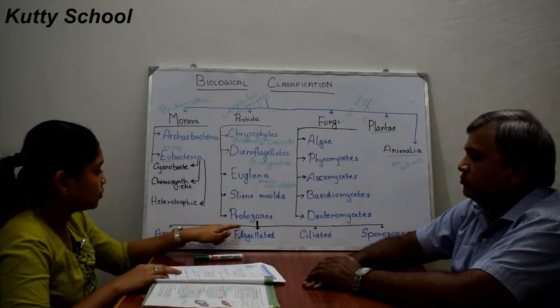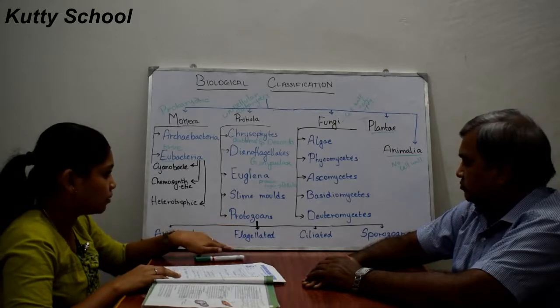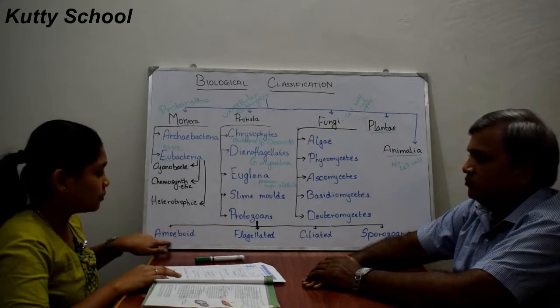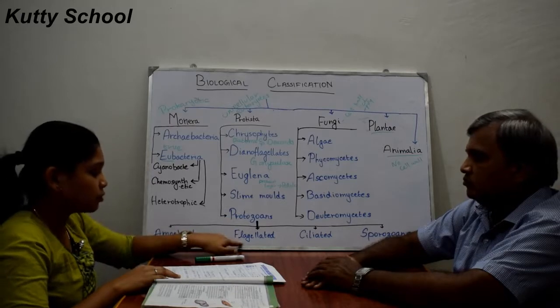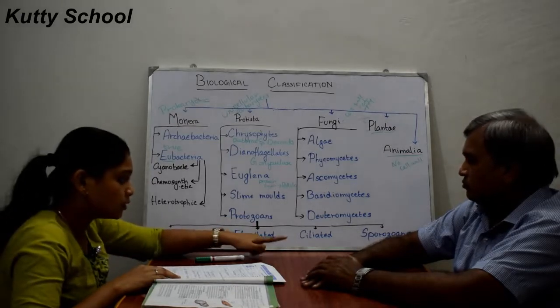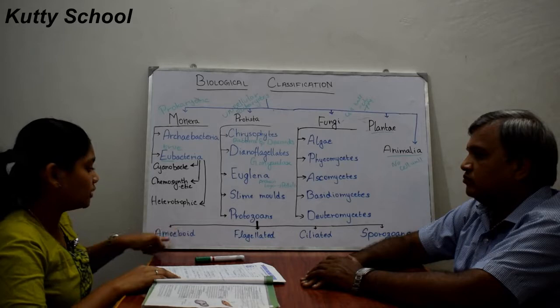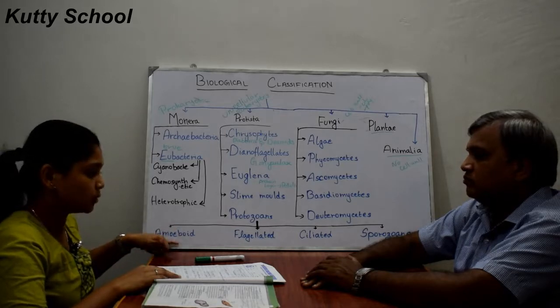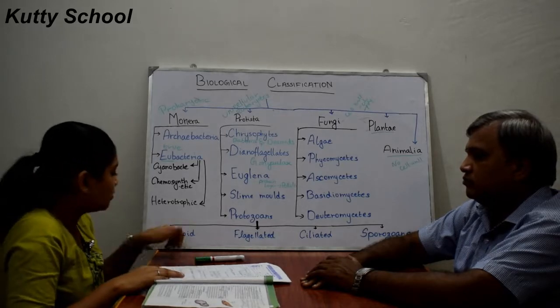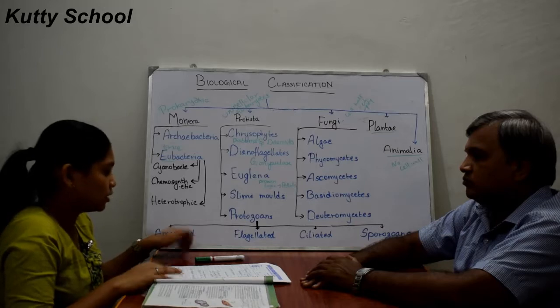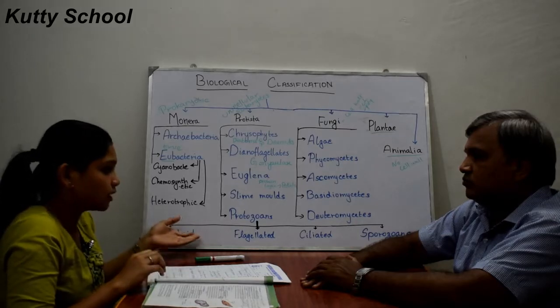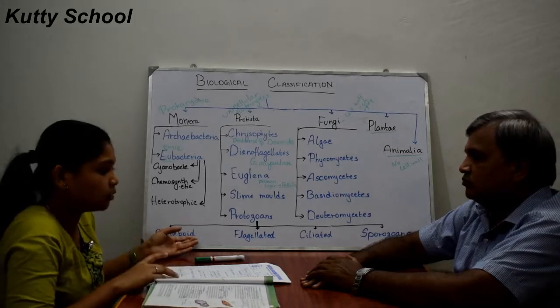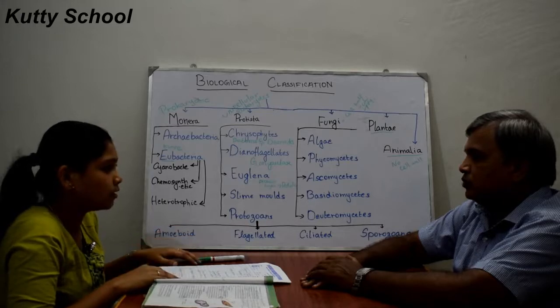So protozoans are subdivided into four: amoeboid protozoans, flagellated protozoans, ciliated protozoans and sporozoans. Firstly we will see about amoeboid protozoans. They can live in fresh water, some in sea water and some in moist soil.